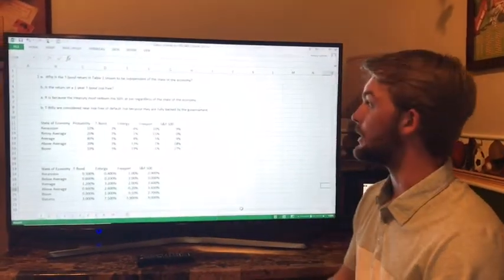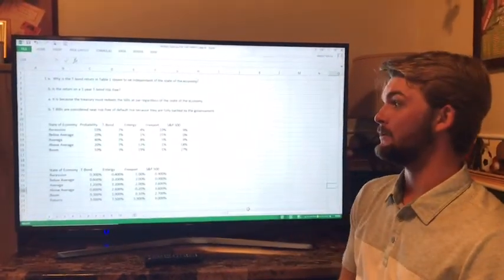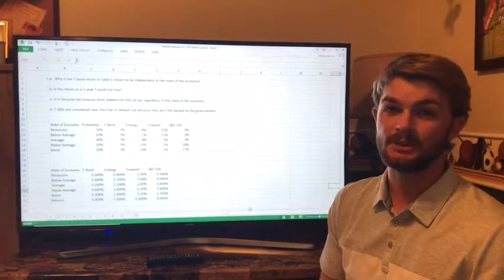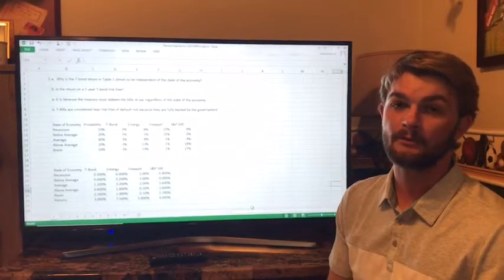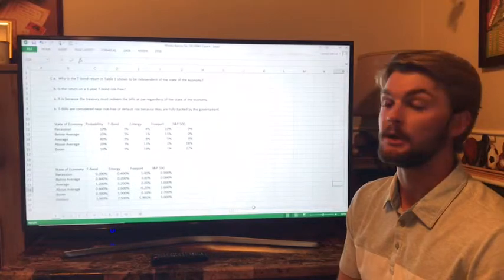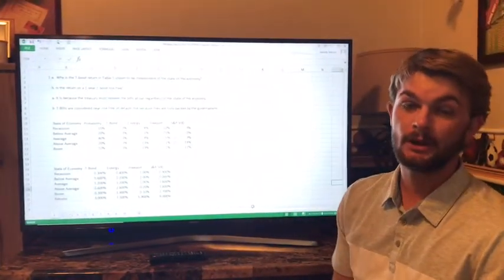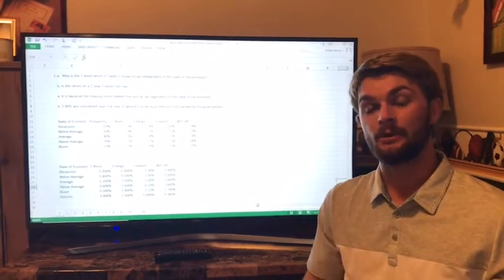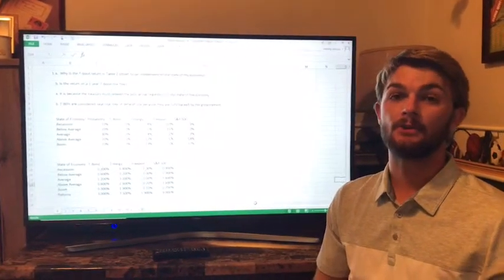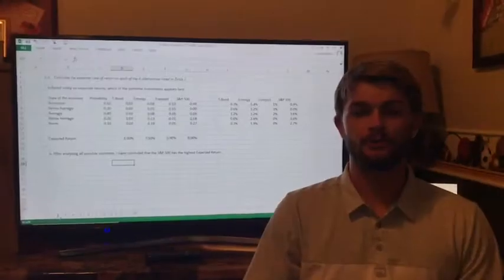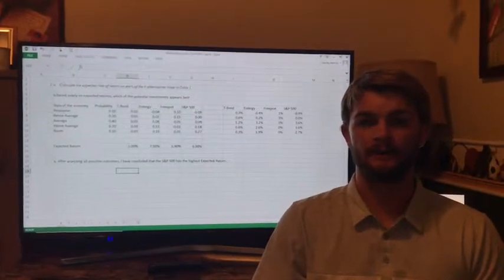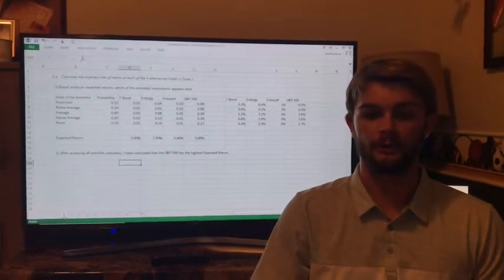Why is the T-bond rate shown to be independent of the economy? Well, this is because the Treasury must redeem all T-bills at par value no matter what's going on in the economy. The second question is, is the return on a one-year T-bond risk-free? It's nearly risk-free from default risk because it's fully backed by the U.S. government.